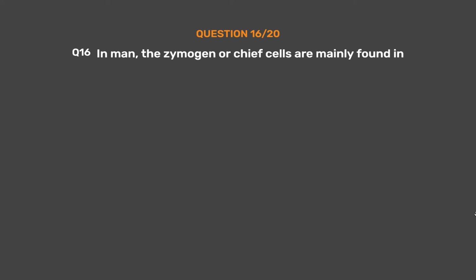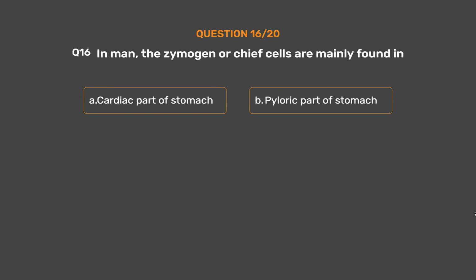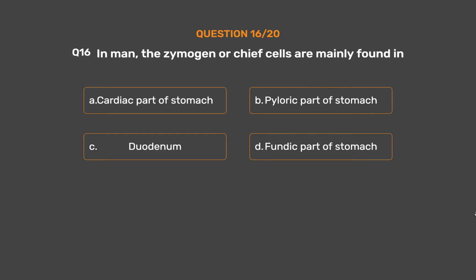Question number 16. In man, the zymogen chief cells are mainly found in option A. Cardiac part of stomach. Option B. Pyloric part of stomach. Option C. Duodenum. Option D. Fundic part of stomach.